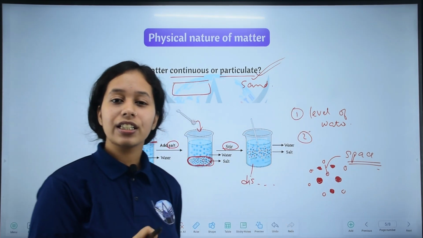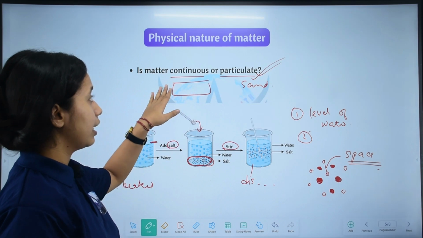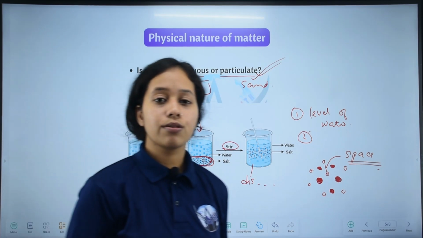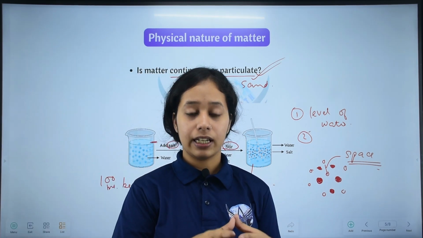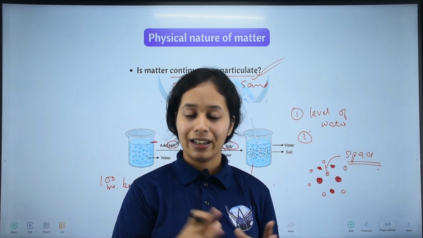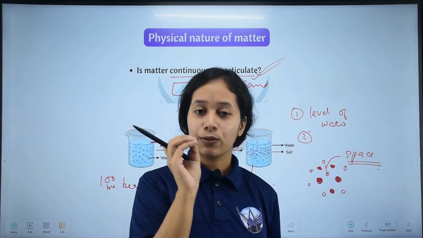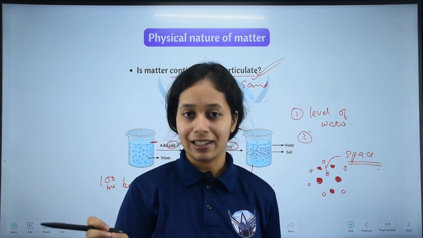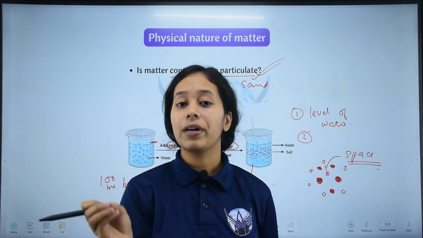So in the initial example of the log of wood, I said that the log of wood looks continuous. But it is not continuous; actually the wood has very tiny particles, but we cannot see the small particles.